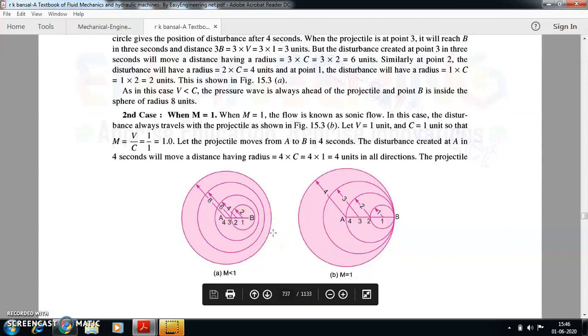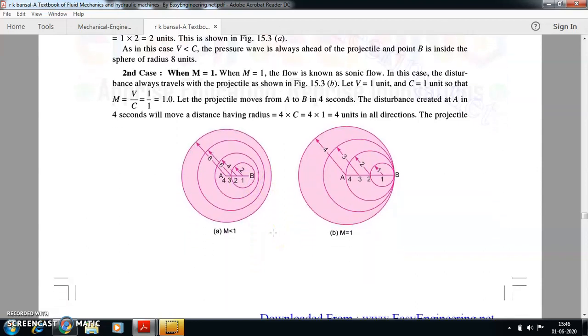Now if you come to the second case, wherein the Mach number is 1, V and C are both equal, so I can take V equal to 1 and C equal to 1. This is the case of sonic flow. The way you solve is actually the same. From A to B there are 4 units, so the distance is 4 into 1.